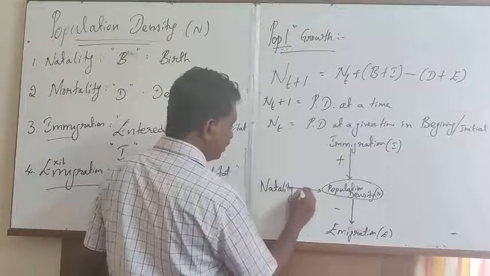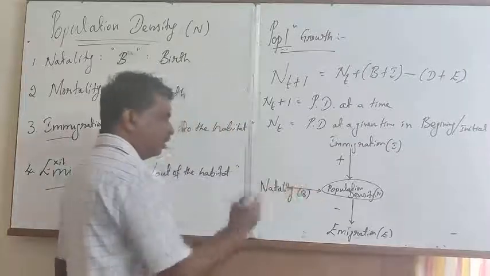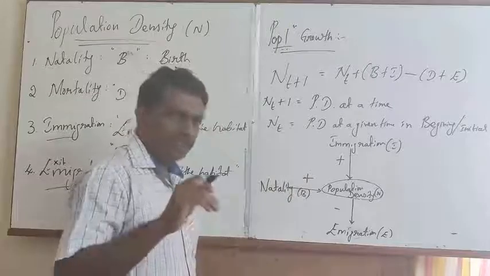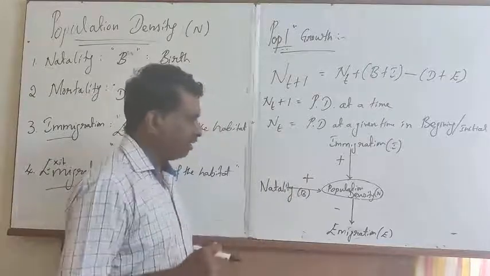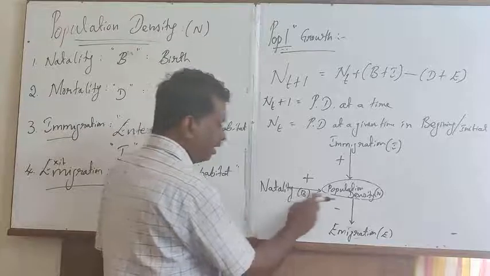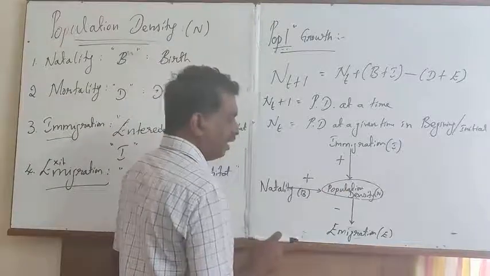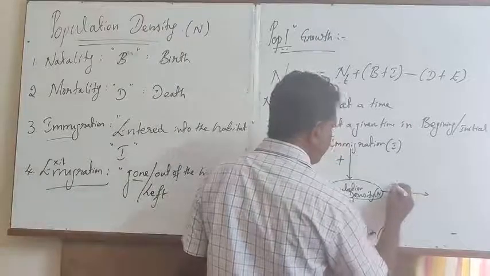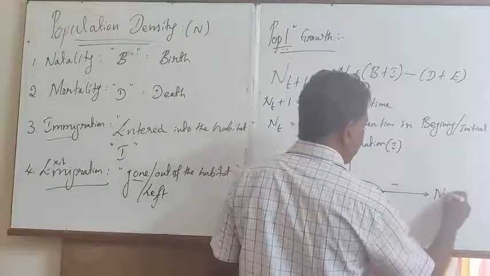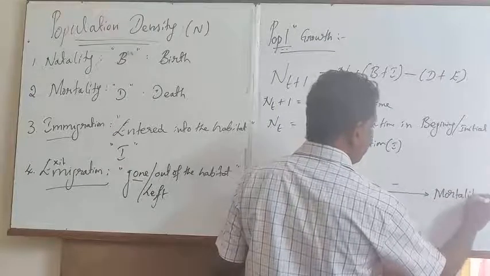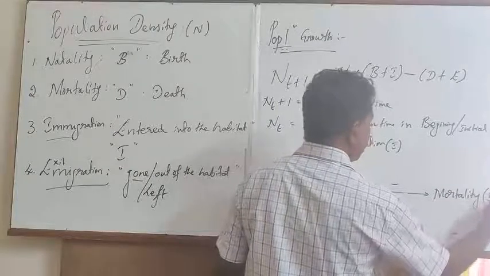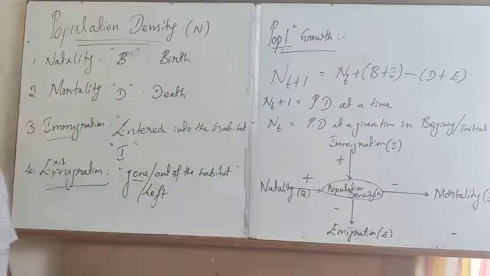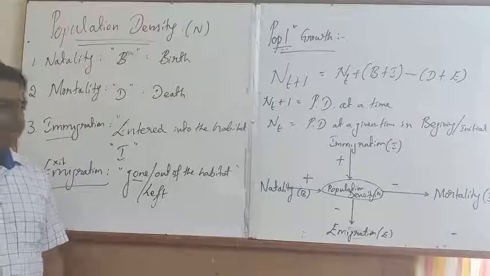Natality, as a result of an increase in the number of births in a given time in a particular geographical area, leads to an increase in the size of the population, followed by mortality, which leads to a decrease in the size of the population.